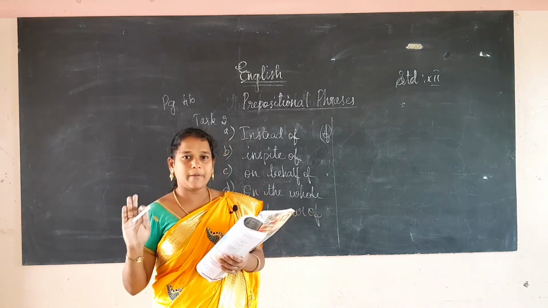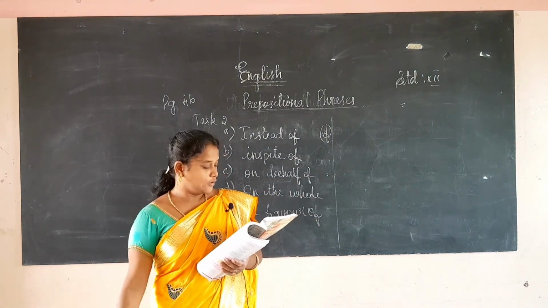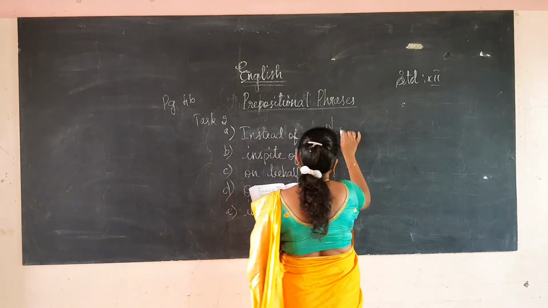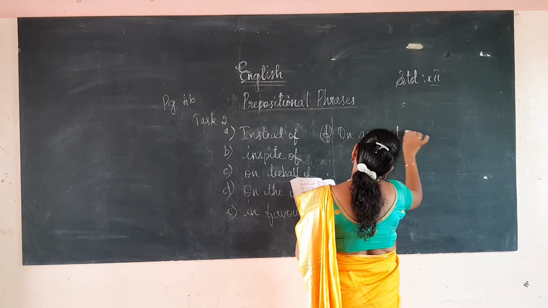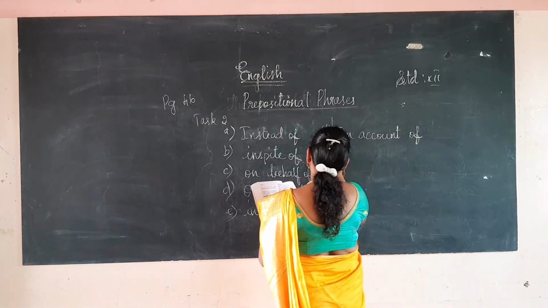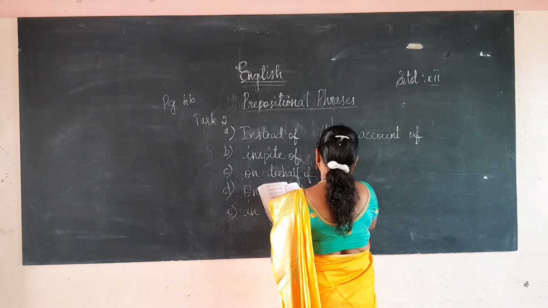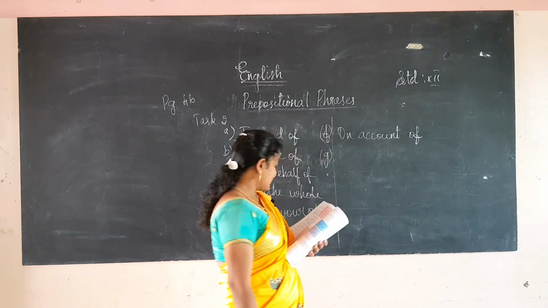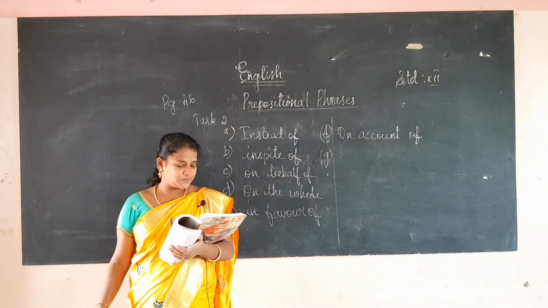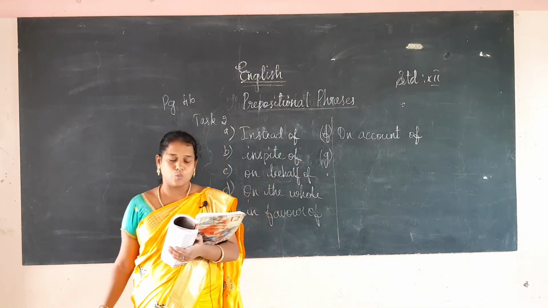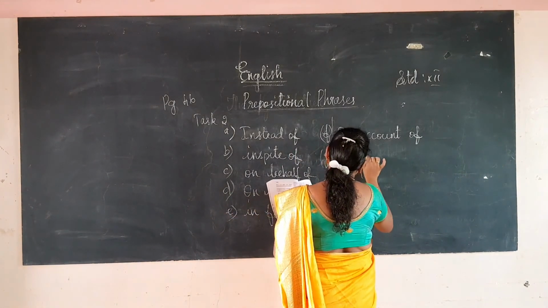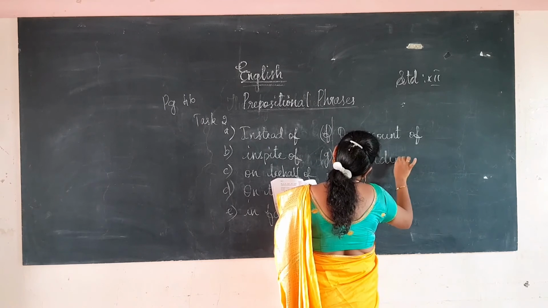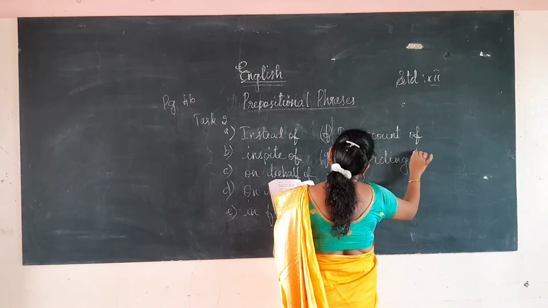So on account of his laziness he was passive. Next one: dash Gandhiji, Ahimsa means infinite love. According to Gandhiji, Ahimsa means infinite love.